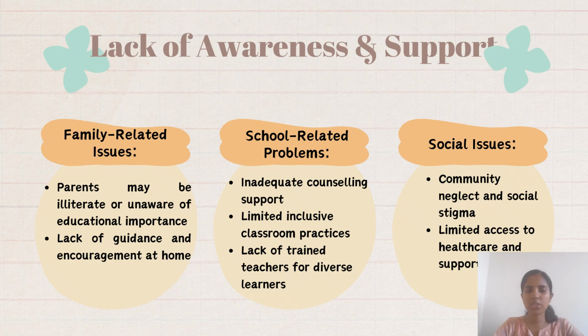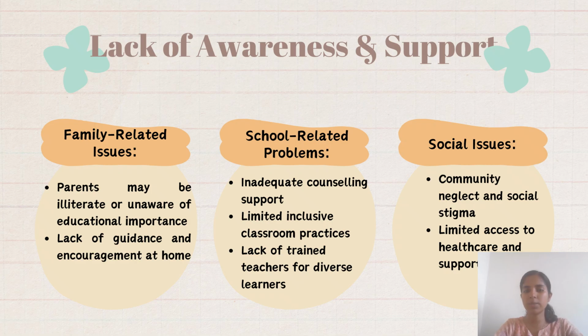If the parents are supporting the children, they may not face these challenges. If a child is getting full support from the parents. So family related issues: parents may be illiterate or unaware of educational importance, and that will lead to this kind of thing. And lack of guidance and encouragement at home will also cause this.